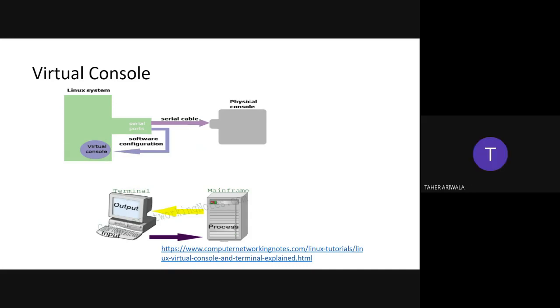The VGA data cable, a 15 pin connector VGA cable. The monitor of your desktop that we connect to the CPU is generally a blue color slot on your motherboard, so that is a VGA cable. The serial port also looks like that only. So using that port, we connect these two particular systems, and the cable which is used is called a serial cable. So you can see over here it is written as serial port. Can you see?